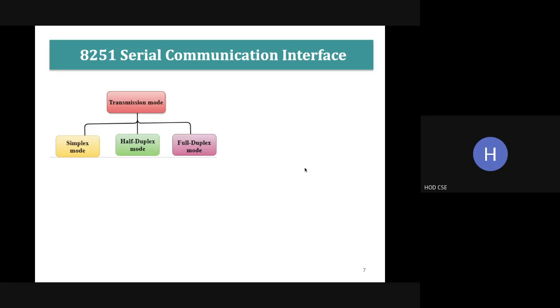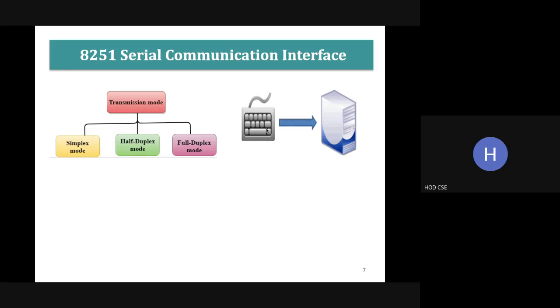Simplex mode, data transfer between... Can you take the data transfer between keyboard and CPU as a simplex data transfer? Simplex mode. Yeah, okay. So here this is an example. Data transfer between a keyboard and a CPU. I have given this example. This is a simplex mode, okay.